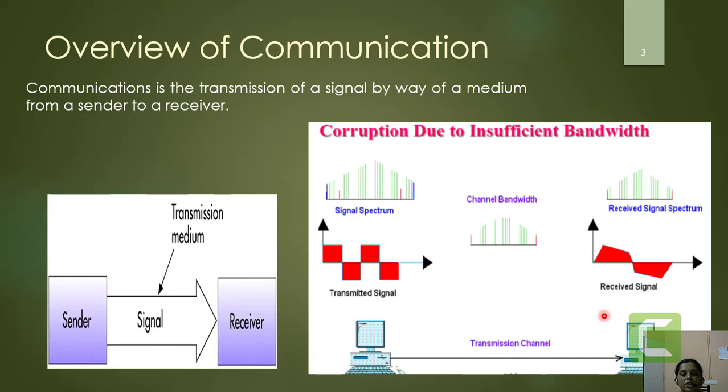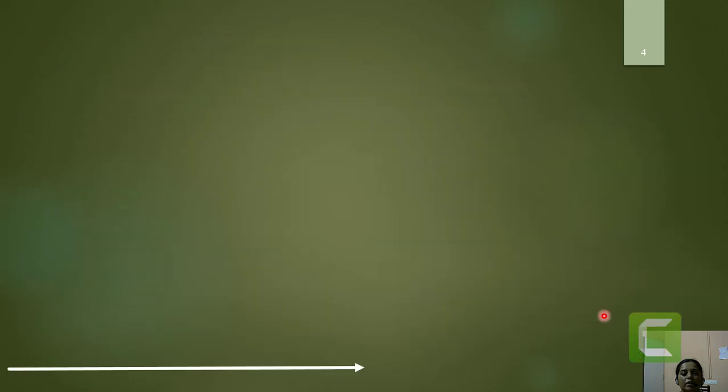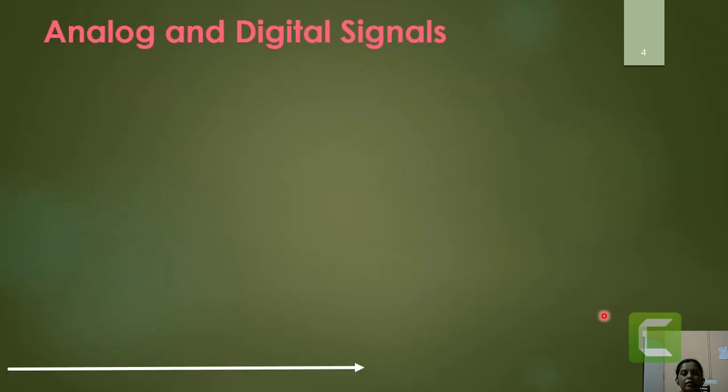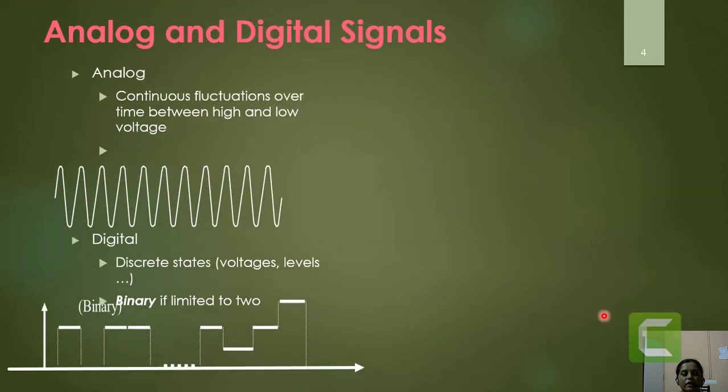And this is the case that we have to understand when we are going for the digital communication process. So what is the requirement for the communication process? How to get more amount of data to be retrieved at the other end, and if any error has occurred, how to retrieve that particular error. And for that, first we have to understand the major features of the analog and digital signal. But before that, we will define the analog signal and the digital signal.